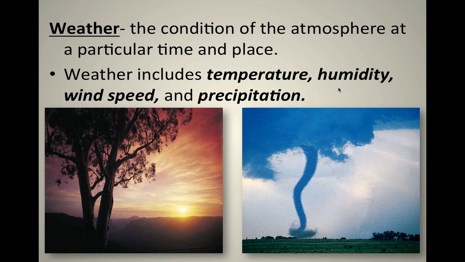Maybe you can see that, so you can look up at the sky and know, well, if it's raining, if it's hot, if it's cold, if it's snowing, that's the weather. What is my sky doing right now? Now we're talking about weather. And of course, weather includes temperature, humidity, wind speed, and precipitation. And precipitation is just rain, sleet, snow, or hail. H-A-I-L. See, I know how you think. Is Mr. Guest in there cussing? No, I'm not. I'm talking about hail, H-A-I-L. Precipitation, in other words, rain, sleet, snow, or hail.